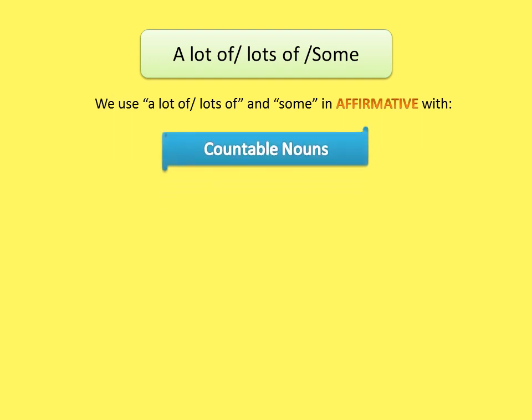With countable nouns, we say she has got a lot of friends, or lots of friends, without a. And I have got some apples. Apples is a countable noun, so we use a lot of and some with countable nouns.